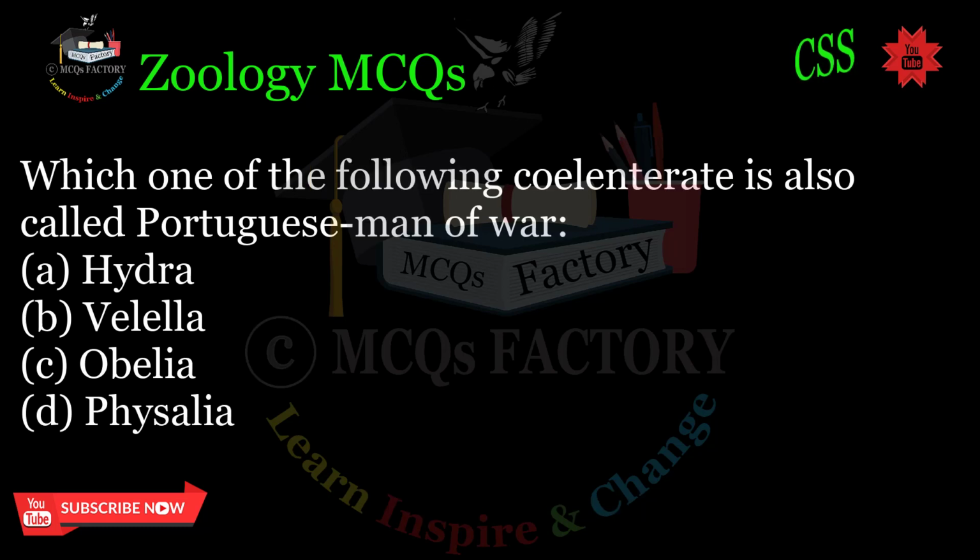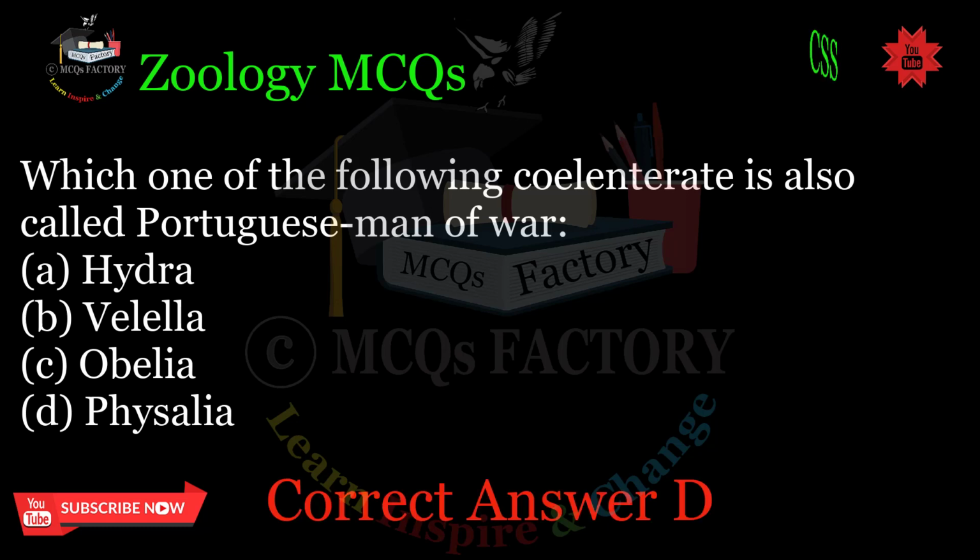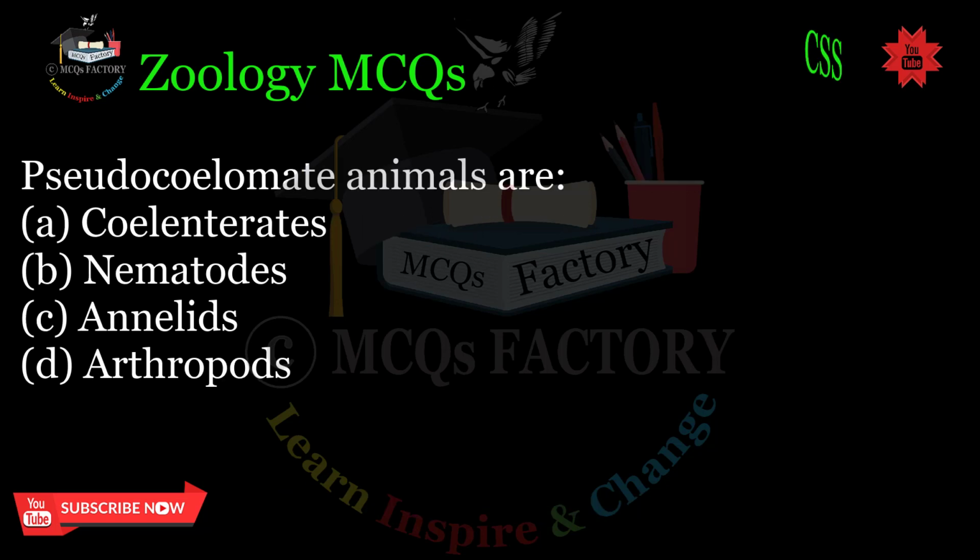Which one of the following coelenterates is also called Portuguese man of war? A. Hydra. B. Villela. C. Obelia. D. Physalia. Correct answer D. Pseudocoelomate animals are: A. Coelenterates.